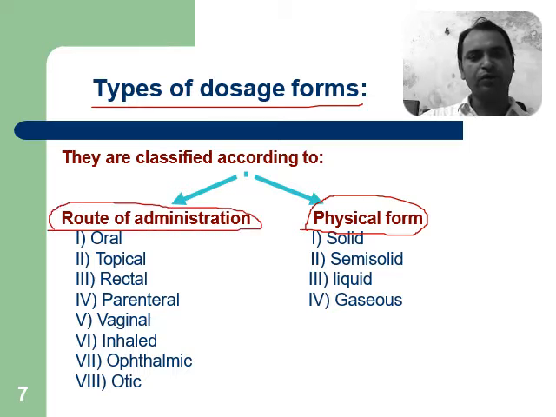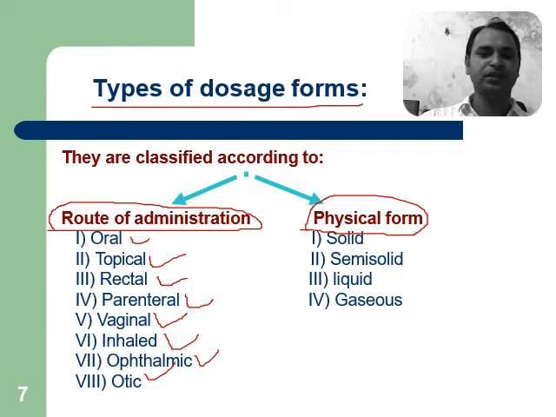On the basis of route of administration, dosage forms may be defined like oral, topical, rectal, parenteral, vaginal, inhaled, ophthalmic, or tube. On the basis of physical form, meaning the form in which these are physically present: solid, semi-solid, liquid, and gases.